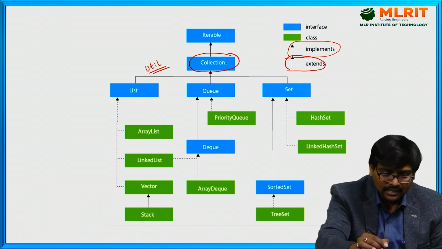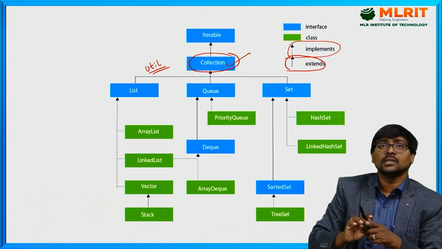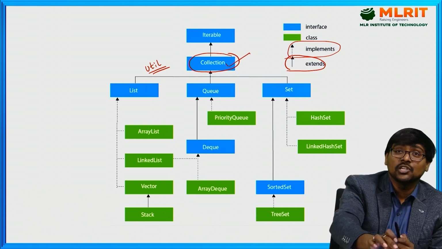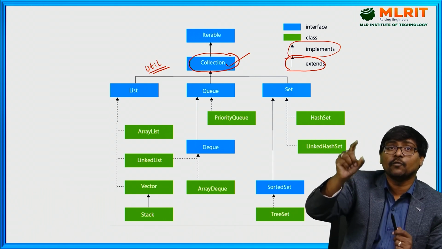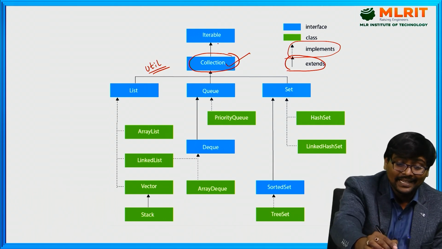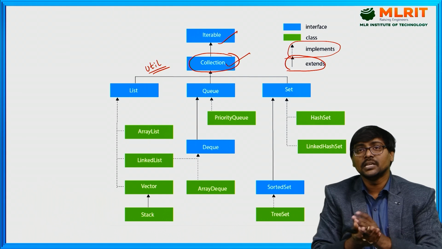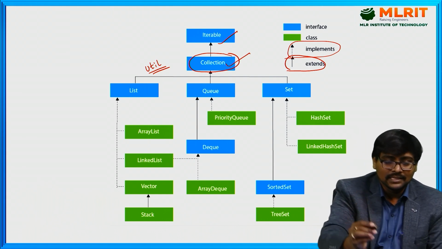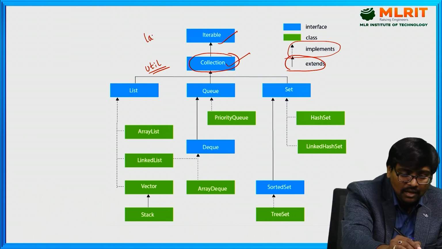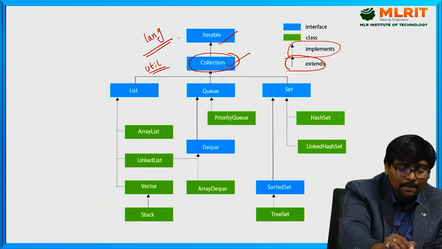Sir, you said that Collection is the root interface, but this Collection is also extended from one interface, Iterable. Where is this interface available? It is available in the lang package.